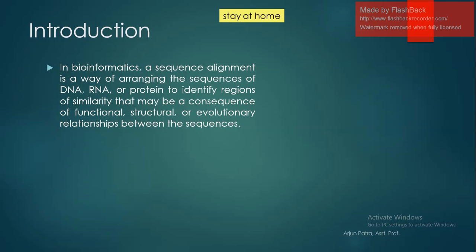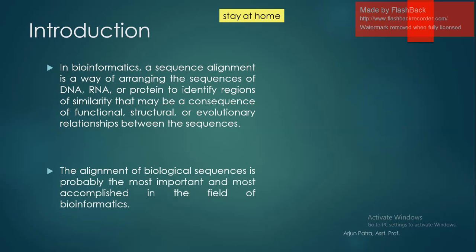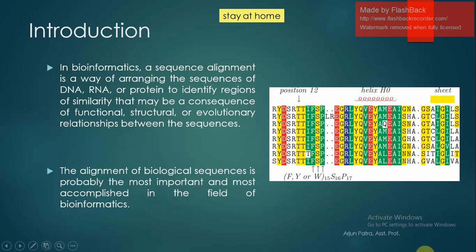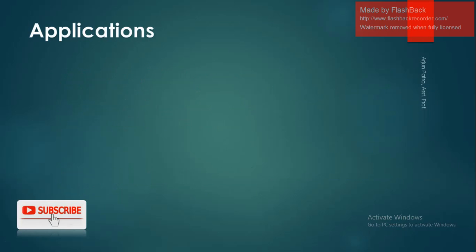Sequence alignment is a part of bioinformatics, which is information technology used in biological science. It is very important in bioinformatics, and the alignment of biological sequences is the most accomplished field in bioinformatics. This is the alignment, where different letters like R, P, Q, R, S, T are included alphabetically.